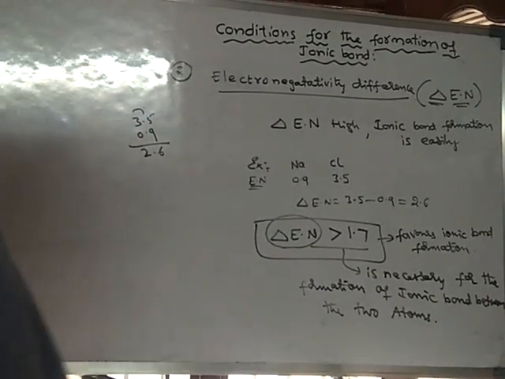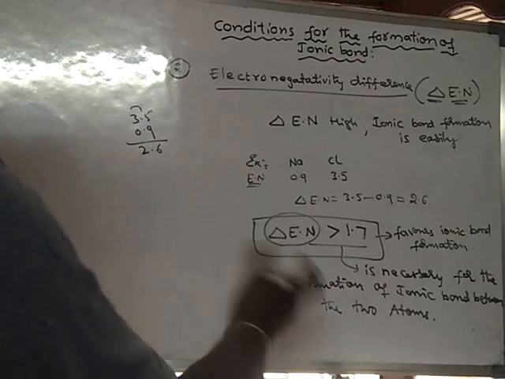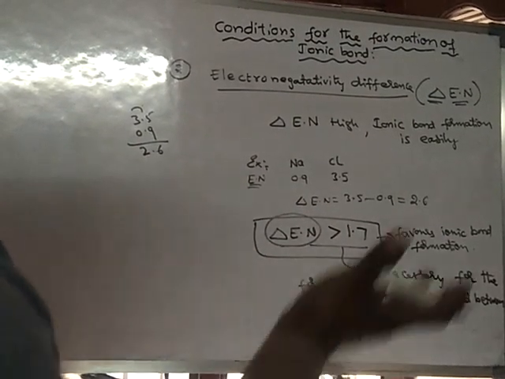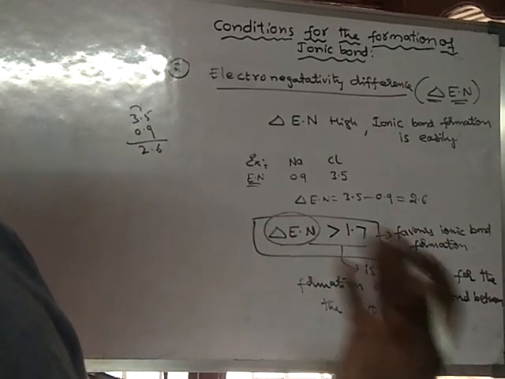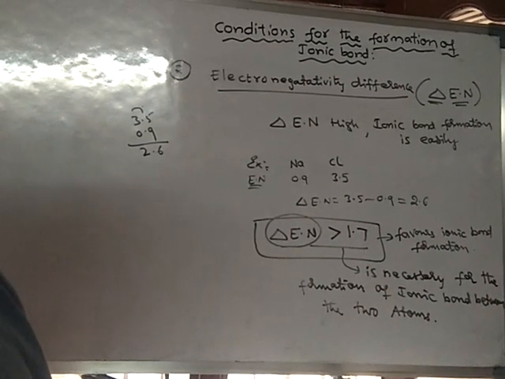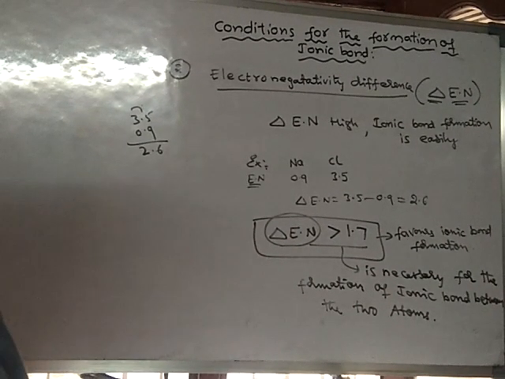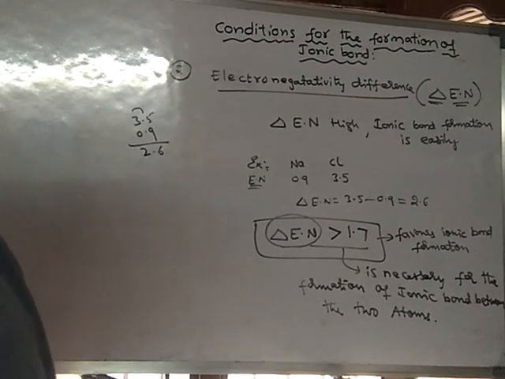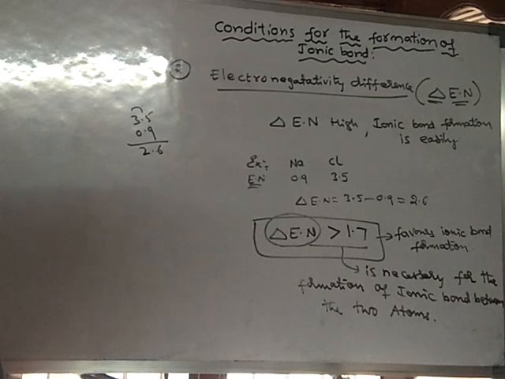What is electronegativity difference? It is the difference in the electronegativity values of the two atoms, non-metal and metal. Generally, a non-metal possesses more electronegativity and a metal possesses less. The difference between them should be greater than 1.7.